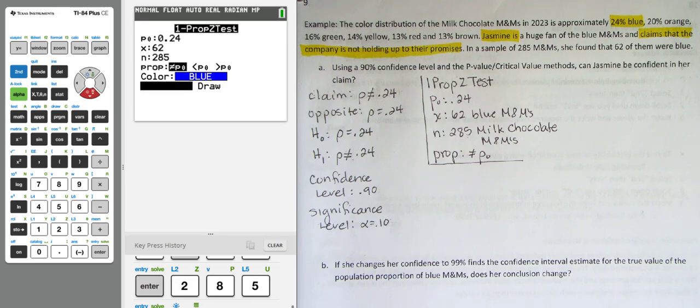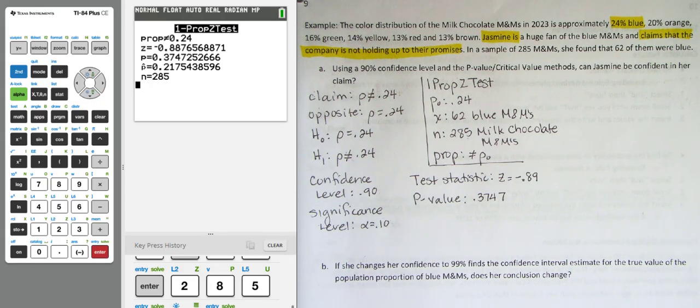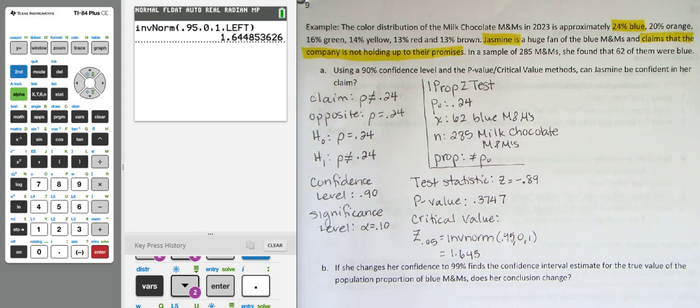To find our test statistic and our probability, we're going to use the one-prop z test. With our p sub 0 equal to 0.24, we have 62 blue M&Ms and 285 in our sample. The proportion not equal to our claim is going to be for our alternative hypothesis. This will yield a test statistic of z equals negative 0.89 and a p-value of 0.3747. With a significance level of 0.10 and a two-tailed test, that means our critical value to the right, at an area of 0.05, is 1.645. We can now make a couple of graphs.